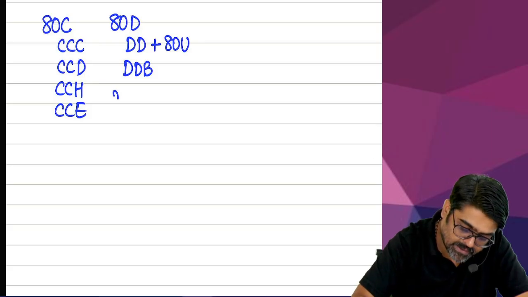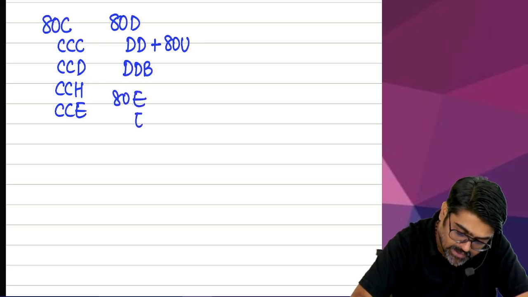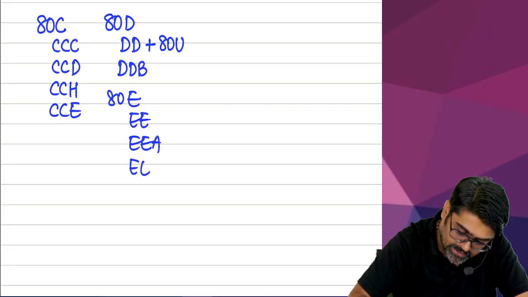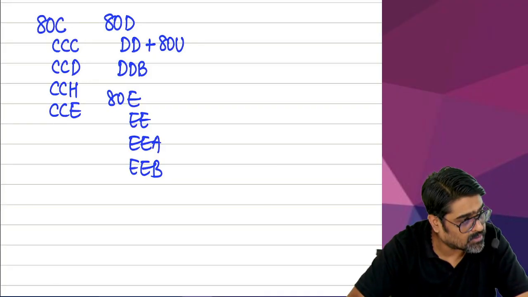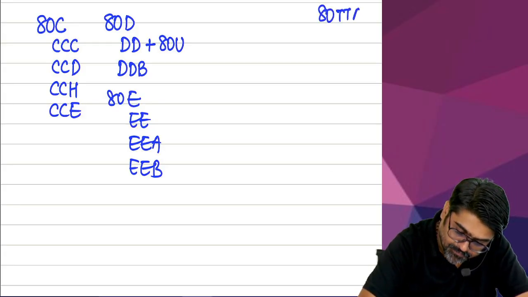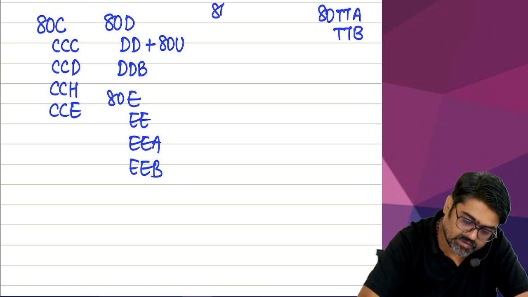Then have we completed 80DDB? Have we completed 80E, 80EE, 80EEA and 80EEB? We have completed this also. Then have we completed 80TTA, 80TTB? Now which series is remaining?